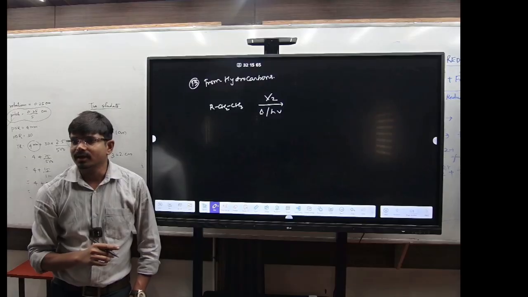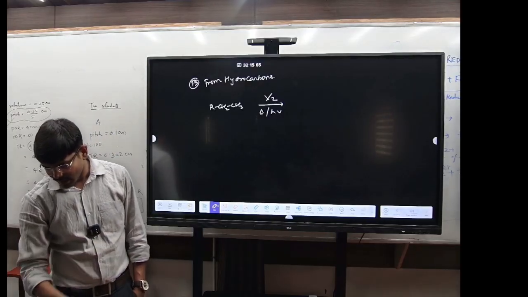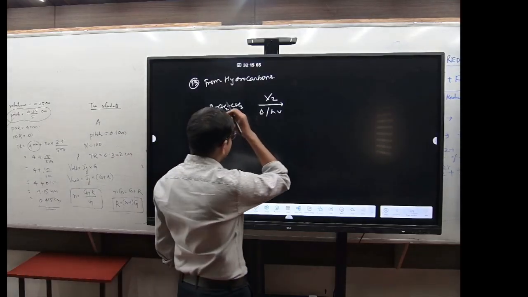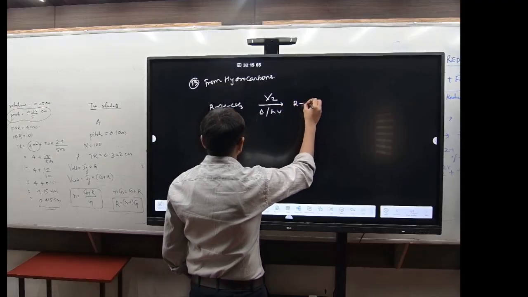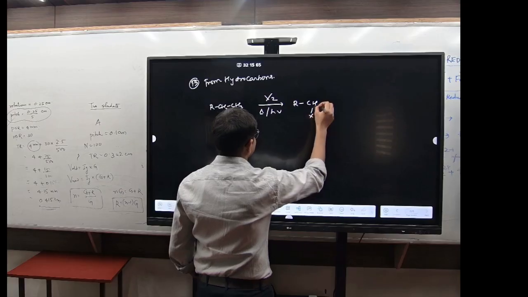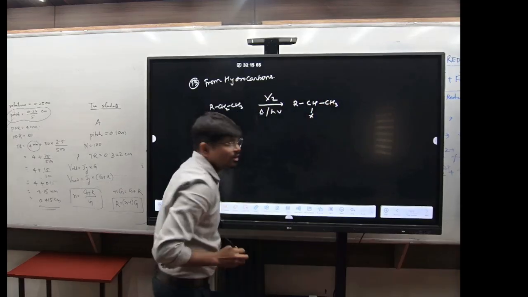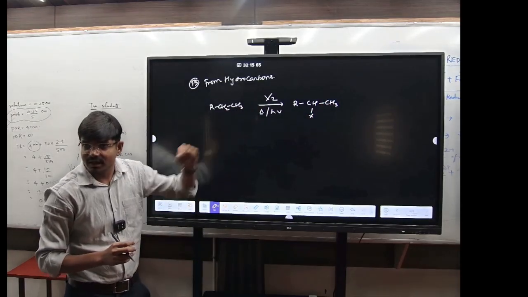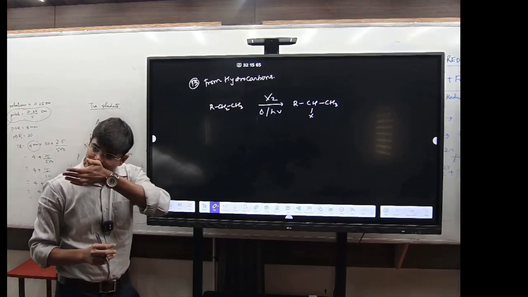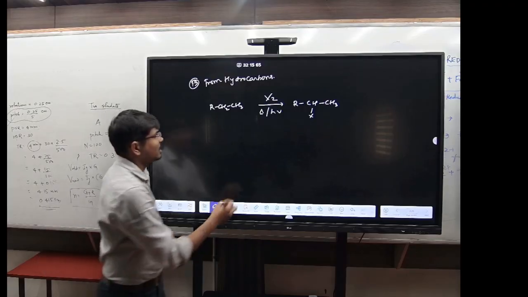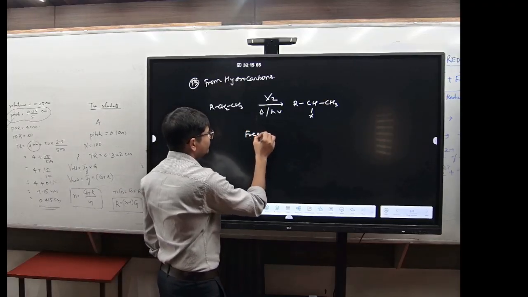So this will form what? Alkyl halide, right? So see, what will form here? It will form RCHX and CH3. Why is it forming like this? See, it will undergo the free radical mechanism, right?